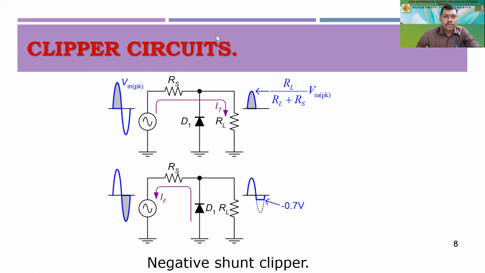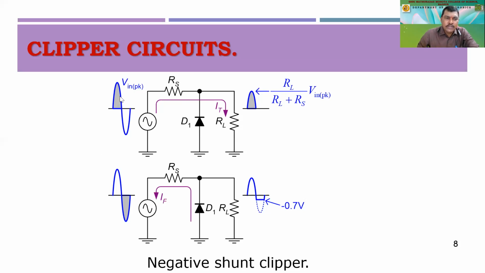Okay, so this circuit is the half wave rectifier, and this is the another positive half. Now this is another circuit. We call it a shunt clipper. If you are able to see over here, we have connected a diode in reverse bias like this, and we have connected a series resistance, and we have connected the load resistance.